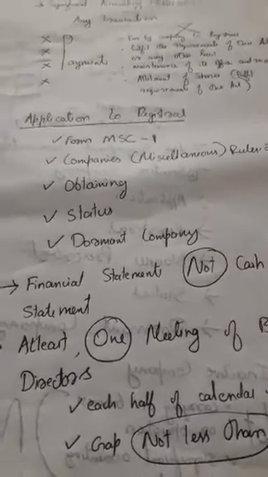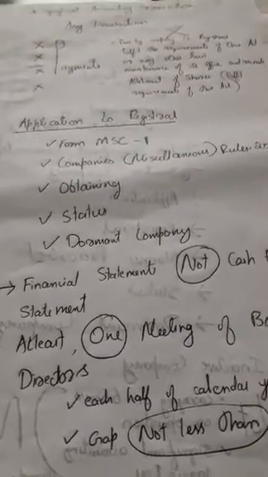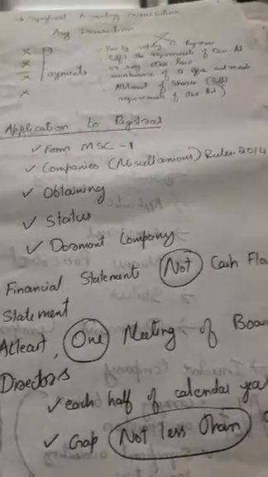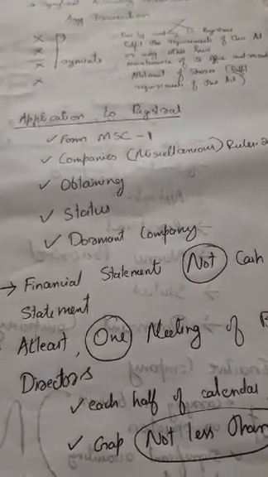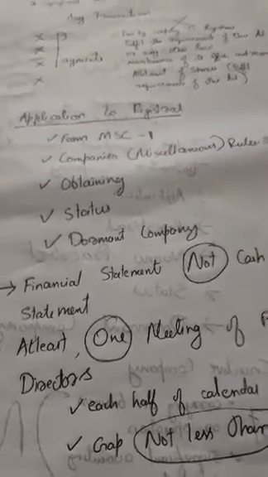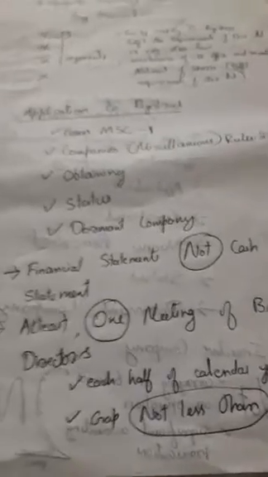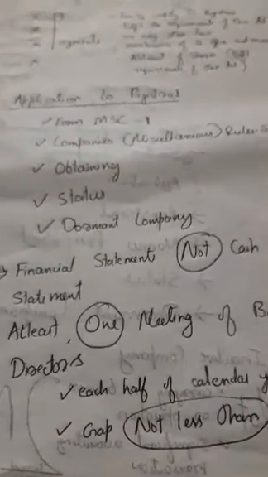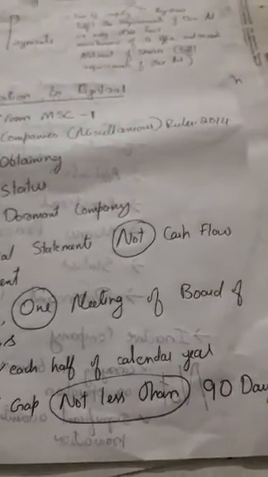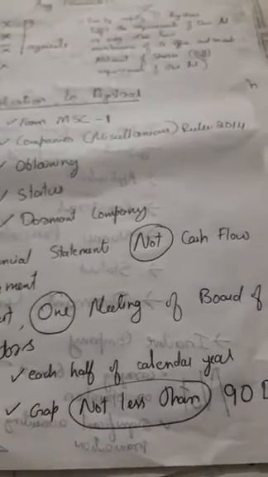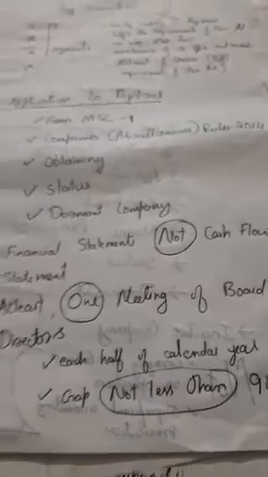I will make a separate video on the cash flow statement soon. Cash flow statement is normally a component of financial statements, but for a dormant company the financial statements do not include it. Also, at least one meeting of the board of directors must be held in each half of the calendar year, and the gap between two meetings of the board of directors should not be less than 90 days.